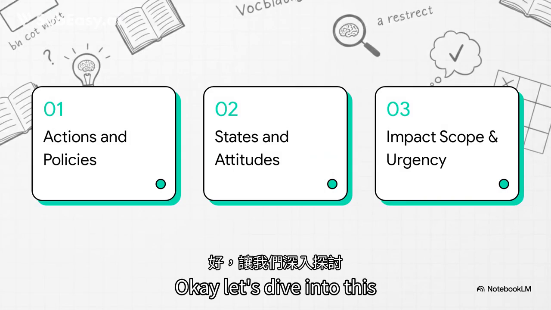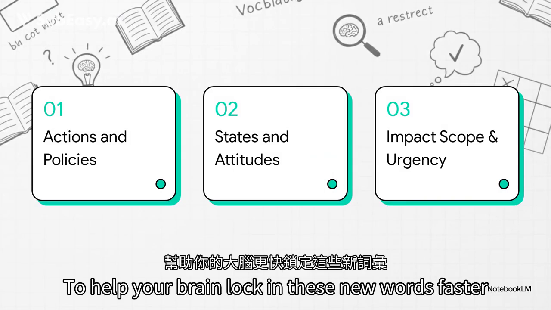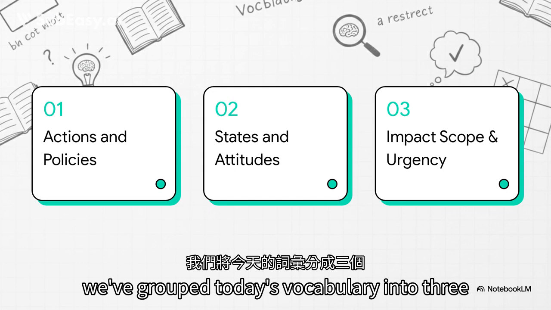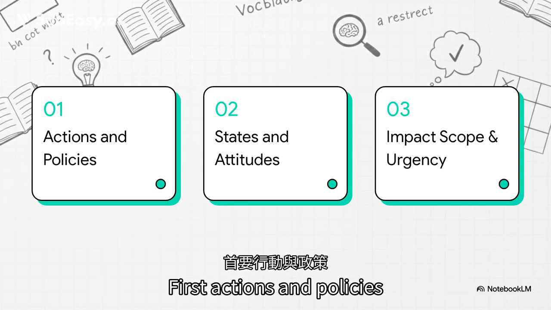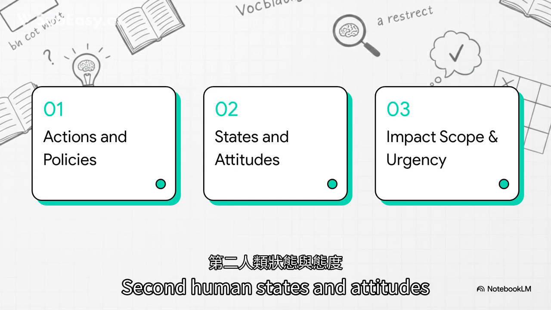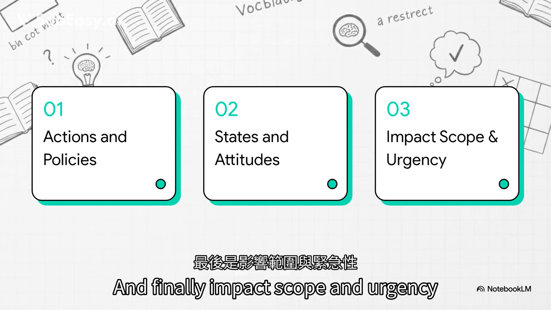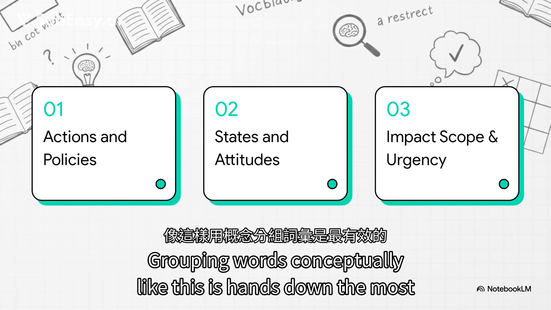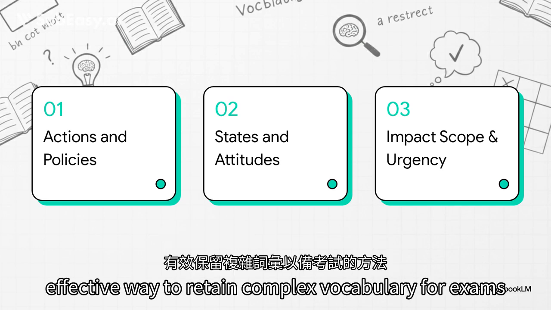Okay, let's dive into this. To help your brain lock in these new words faster, we've grouped today's vocabulary into 3 thematic buckets. First, actions and policies. Second, human states and attitudes. And finally, impact, scope, and urgency. Grouping words conceptually like this is hands down the most effective way to retain complex vocabulary for exams.